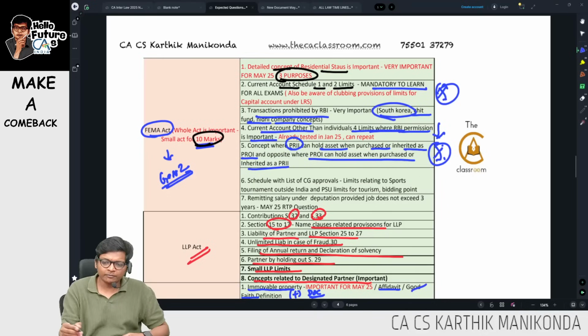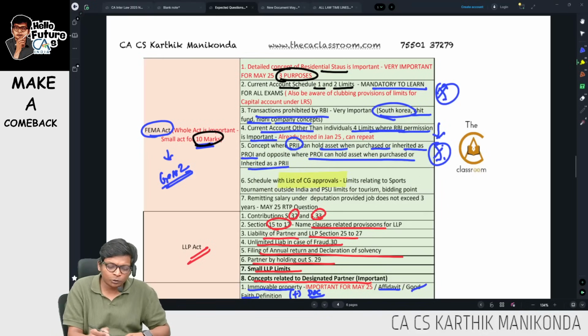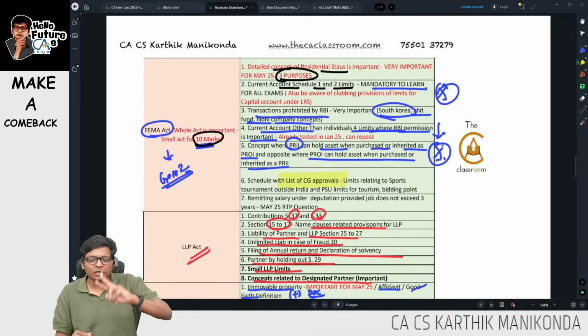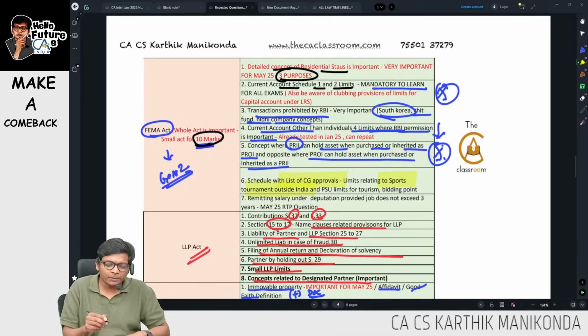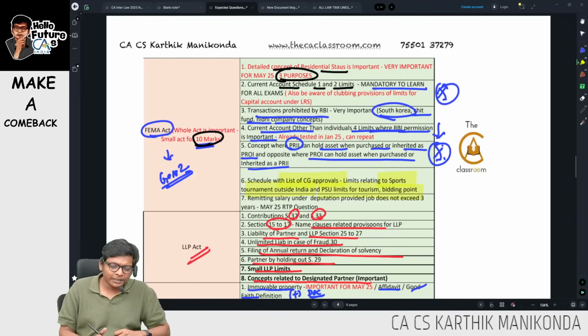And last, one more thing, central government approval, where you need it for cultural tours, sports, all of that. With central government approval, there also we only have 2 limits. One is for sports tournament outside India, and the other is the PSU limit for tourism and bidding. These 2 are important, guys.